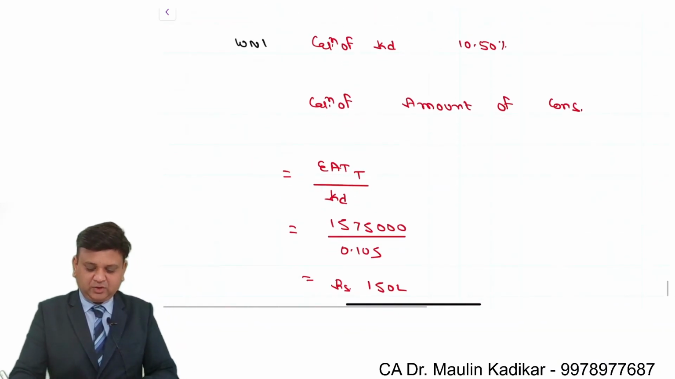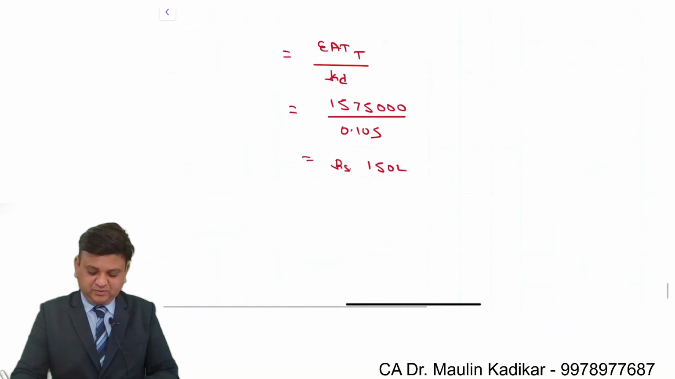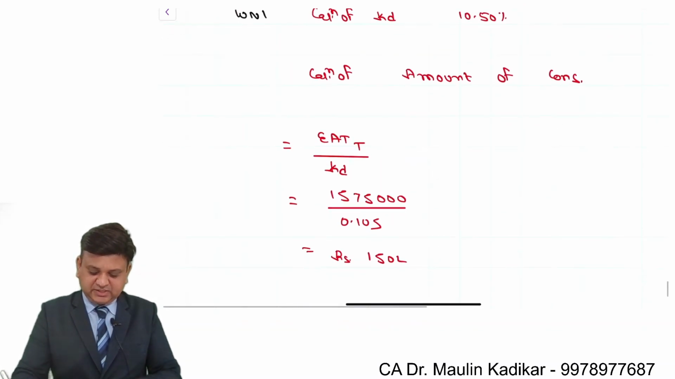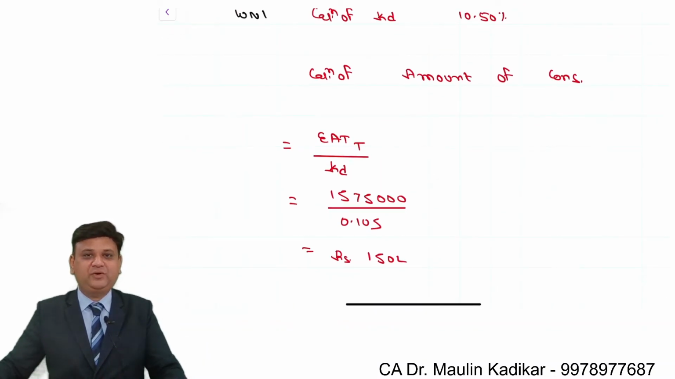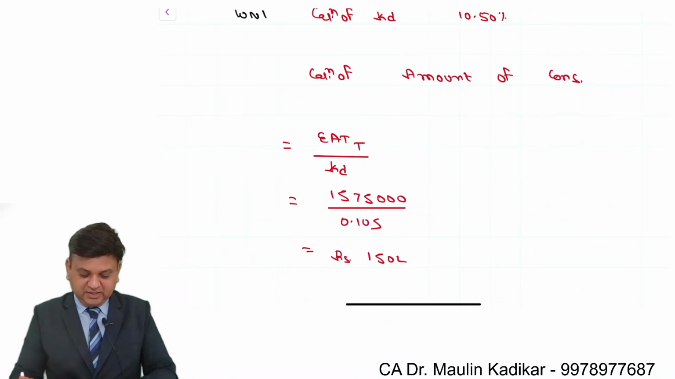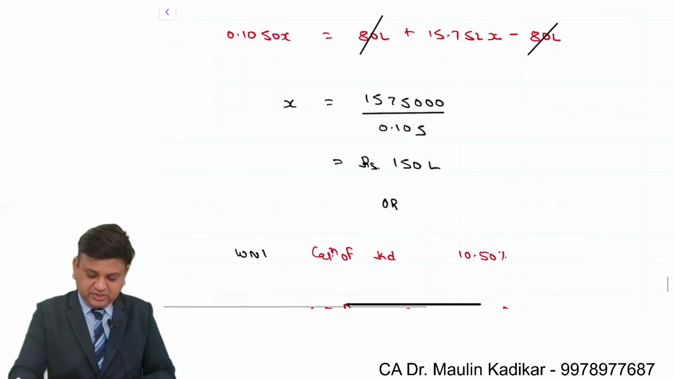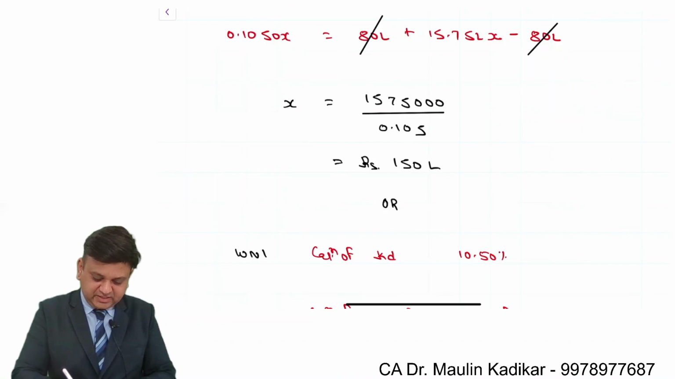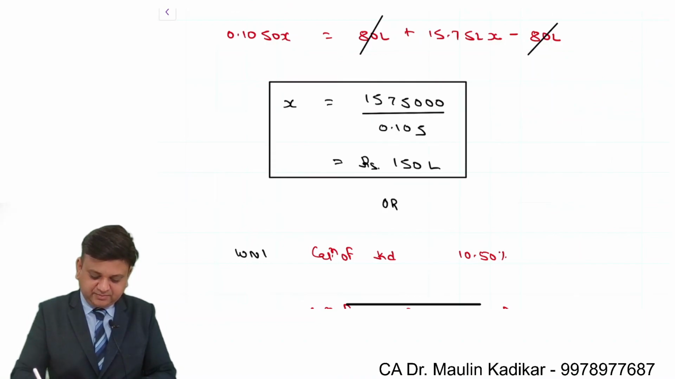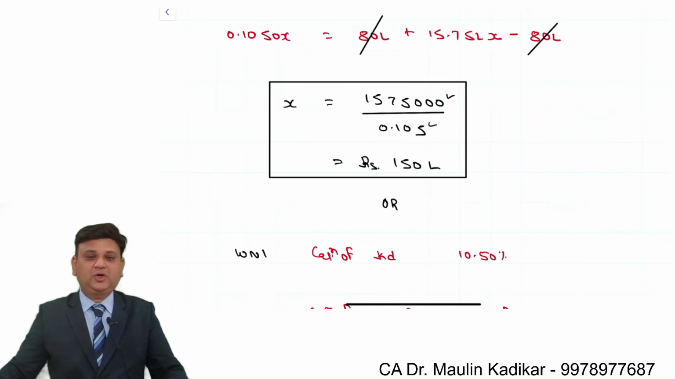This we can do with the alternative method in which KD is found, and based on that, directly you have a small formula for doing the answer, which you can always resemble over here. It is earning after taxes of target company 15,75,000 divided by cost of debt financing.